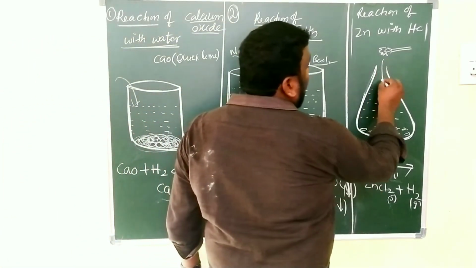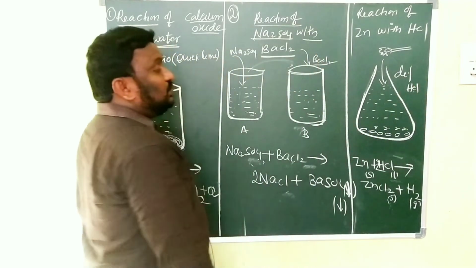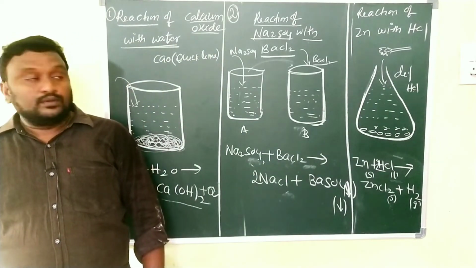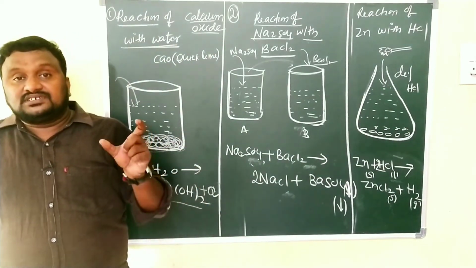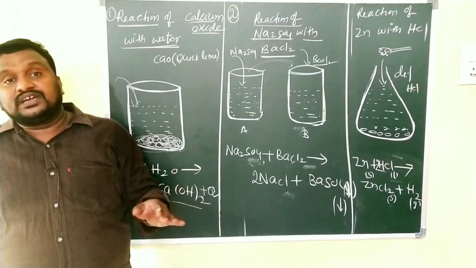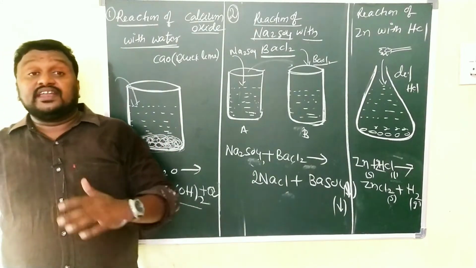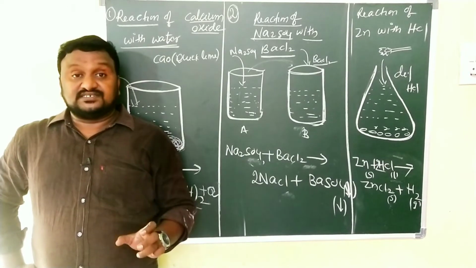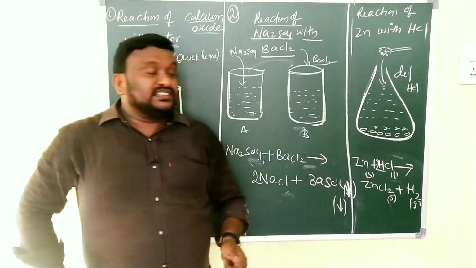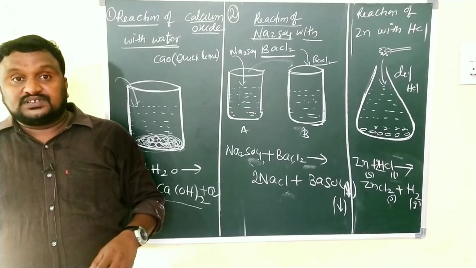to add the dilute HCl. What you have to add? Dilute HCl. So what I am showing here, this is what? Dilute HCl. Clear? We are taking some 10 grams of zinc granules and they should be placed in a conical flask, and after that we have to add the dilute HCl. Here dilute means what? The concentration is less. So after that we are adding these two, we can observe that some reaction takes place, some fumes are